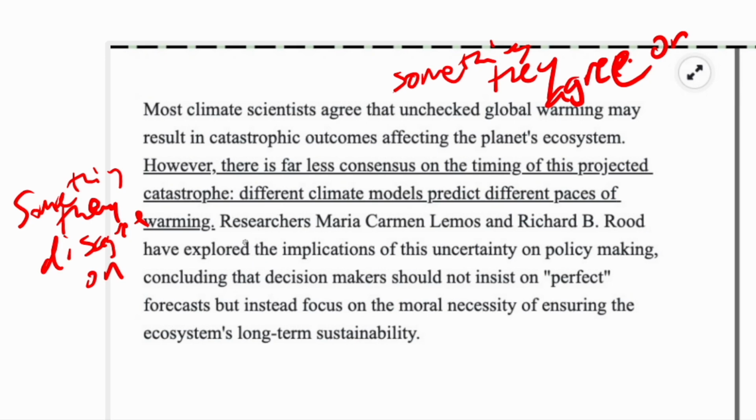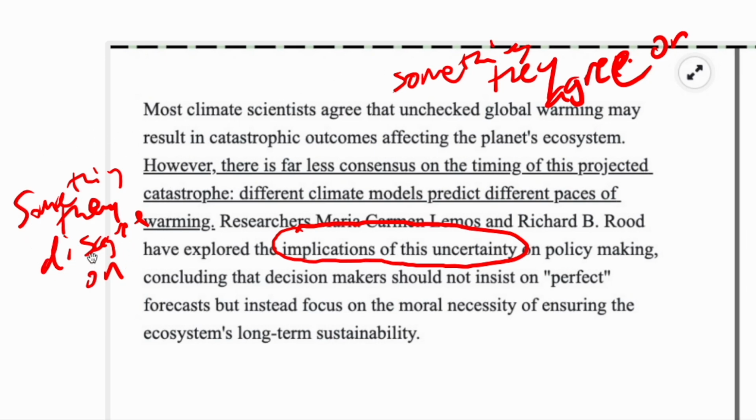Now, we don't want to just go over the answer choices yet because we have to see how this relates to what follows. "These researchers have explored the implications of this uncertainty on policymaking, concluding that decision makers should not insist on perfect forecasts, but instead focus on the moral necessity of ensuring the ecosystem's long-term sustainability." How could we characterize this last sentence? Well, I'm just going to circle this and say it's talking about the implications of this uncertainty and how that should be dealt with. But here I think we have a pretty good sense of what the answer should say before we get over there.